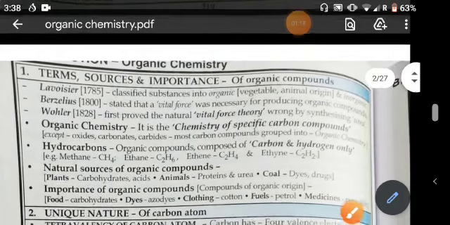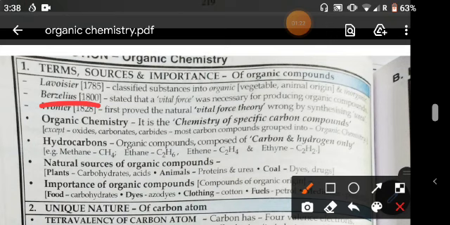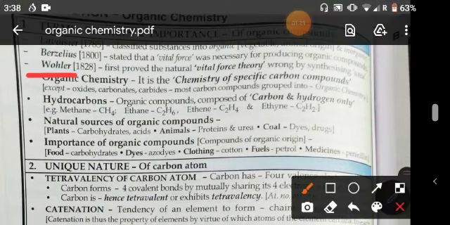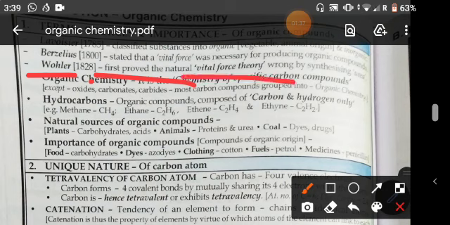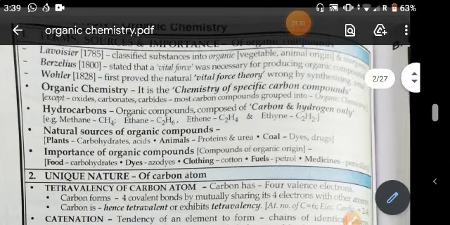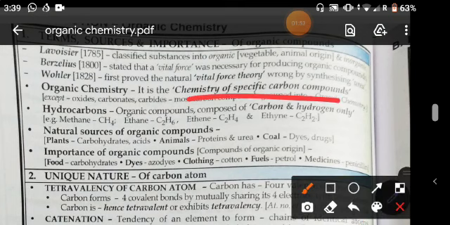Berzelius in 1800 stated that a vital force was necessary for producing organic compounds, and Wohler, in 1828, first proved that the vital force theory was wrong by synthesizing urea. Now organic chemistry is the chemistry of specific carbon compounds. That means in organic chemistry you will study carbon and carbon-related compounds.